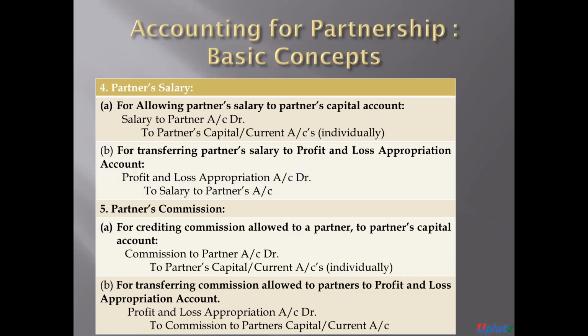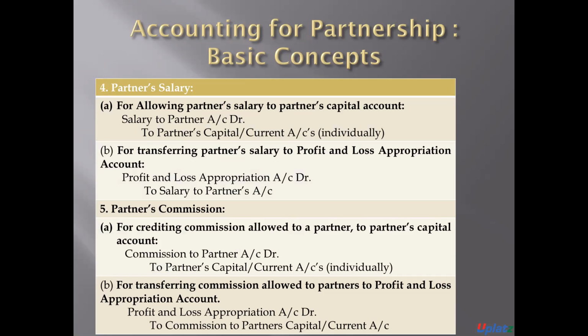What will be the accounting entry in the case of partner's commission account? In the case of partner's commission account, there are two entries. Number one, for crediting commission allowed to partner's capital account. First, we will credit the amount of commission to the partner's capital account. In this case, the entry will be commission to partner account debit to partner's capital account or to partner's current account.